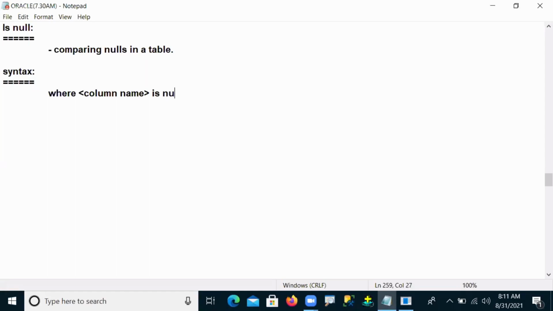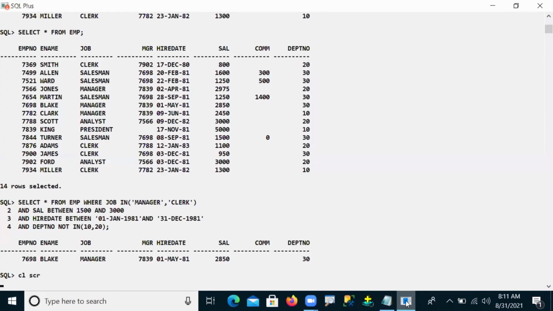Column name is null. Okay, right. So one example I will give to you guys: to display employees whose commission is 300 or unknown. So very carefully observe. To display employees whose commission is 300, let's come out here. Now we can see.